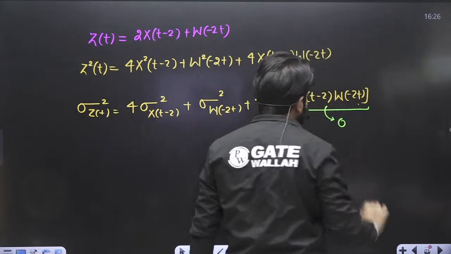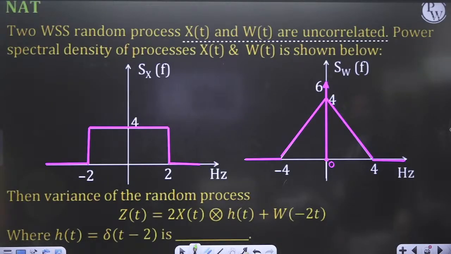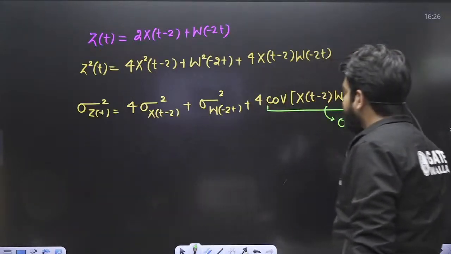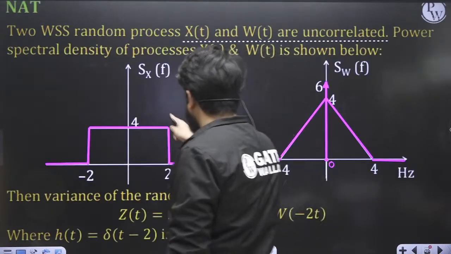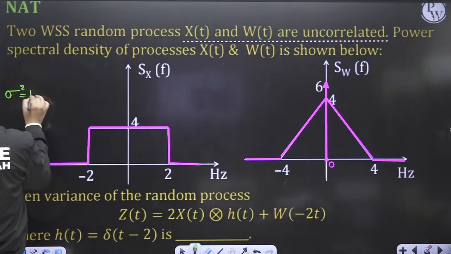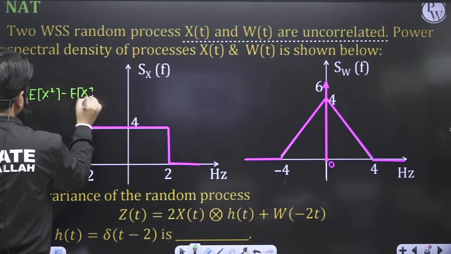Because it is mentioned that xt and wt are uncorrelated random variables, if they are uncorrelated random processes, their covariance has to be 0. Now simply you have to calculate the value of the variance. How can you calculate the value of the variance? Suppose I want to calculate the variance, this will become sigma square is equal to expectation of x square minus expectation of x whole square.